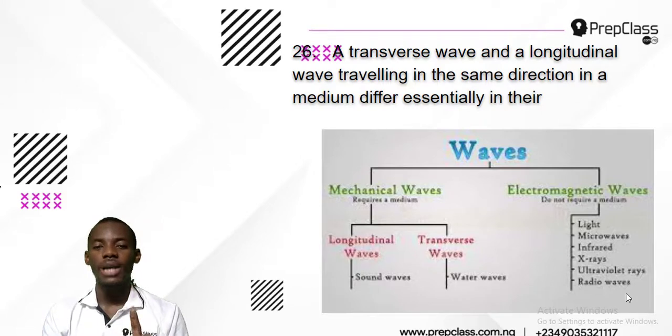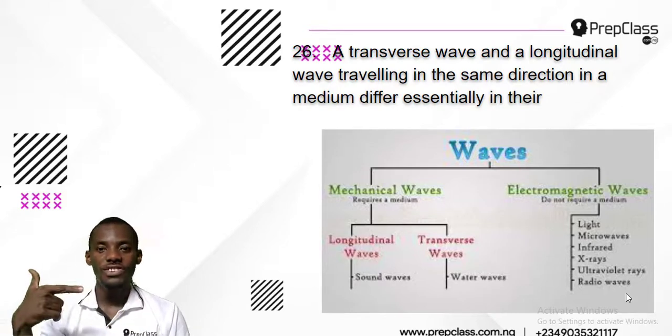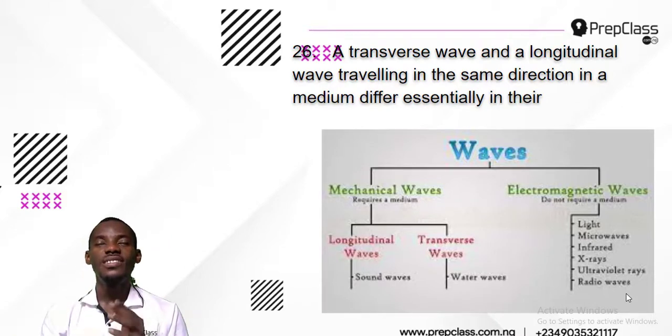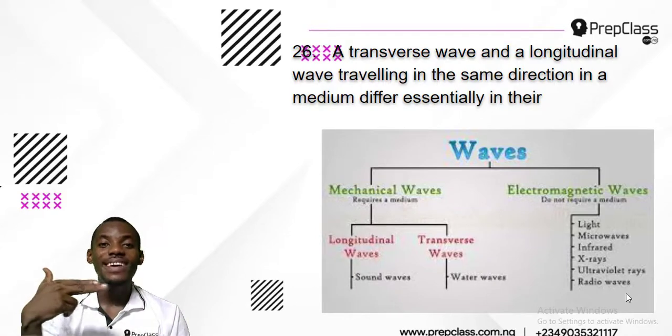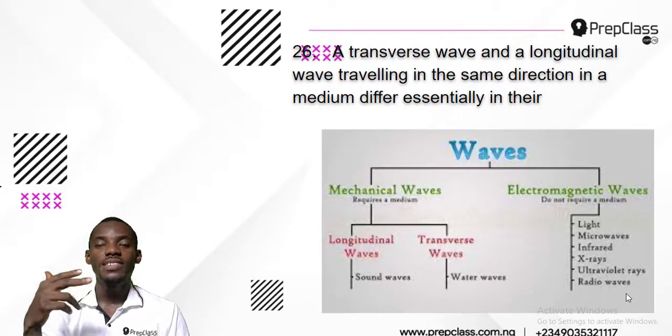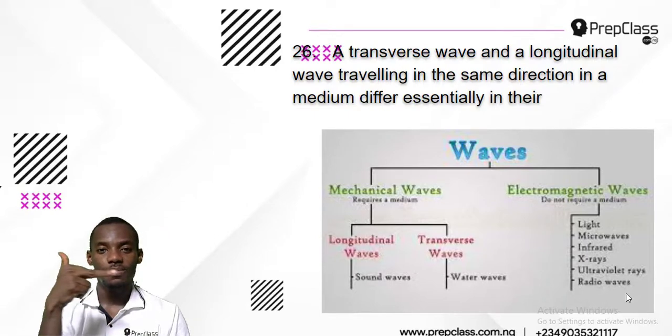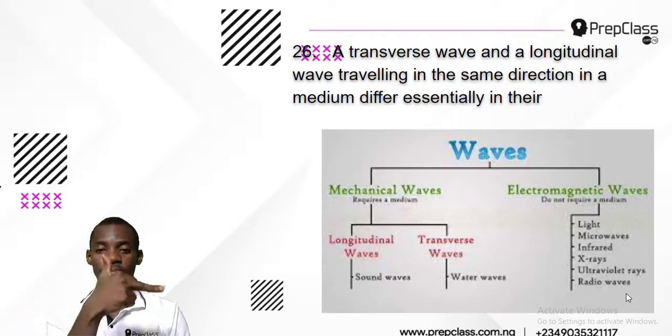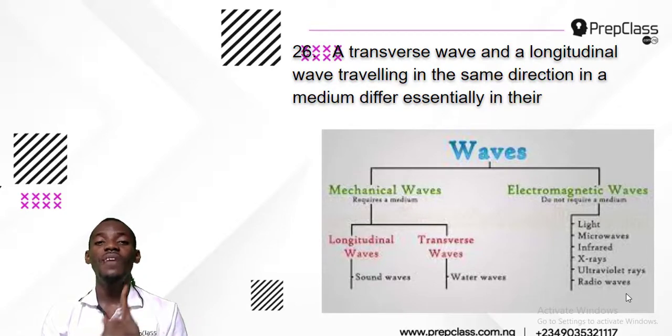A longitudinal wave is a wave that travels in the same direction as its propagation. An example is sound wave. It travels on a straight line. If you release sound from a speaker, it travels straight, in the same direction as its propagation. But a transverse wave does not travel in the same direction. Transverse waves travel perpendicular to their direction of propagation.